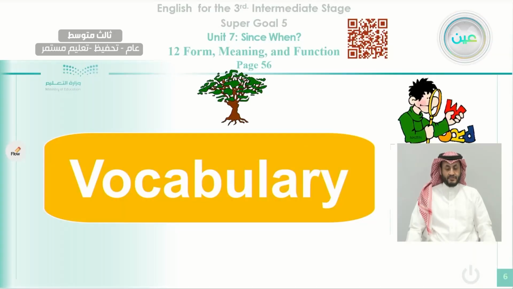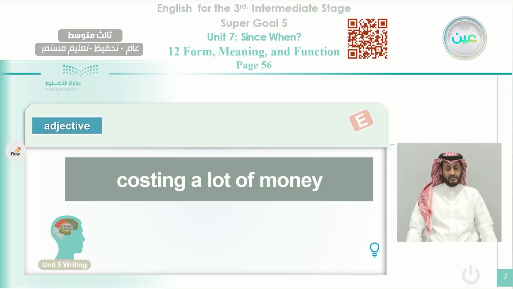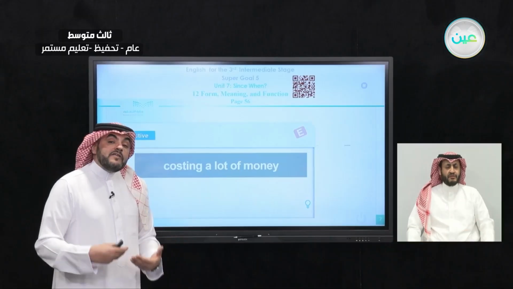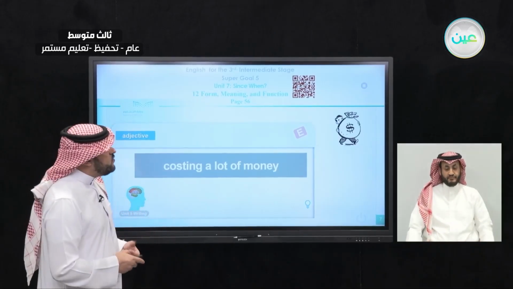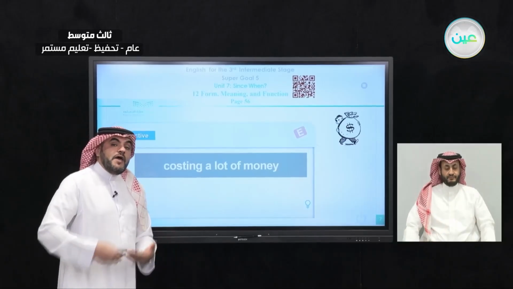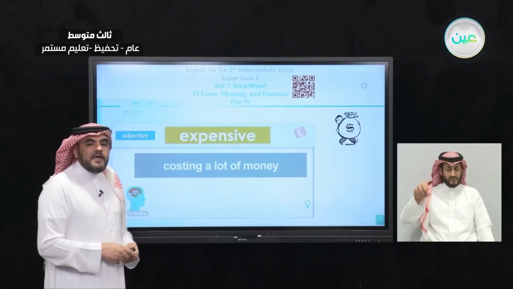Okay, also in the previous lesson when we read the article, which has 4 paragraphs, we had some vocabulary. Let's check if you can remember some of these words. Like we studied an adjective, and the word starts with E. Try to think of the word and try to remember what the word is. When we say an adjective starting with E, costing a lot of money. When something costs you a lot of money, how can you describe it? You need to pay a lot of money for something. We can describe it as expensive. So we can say expensive.